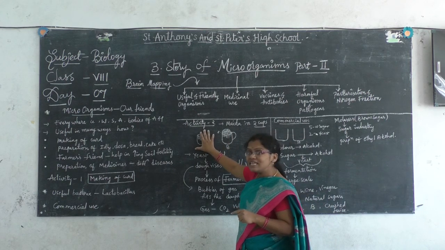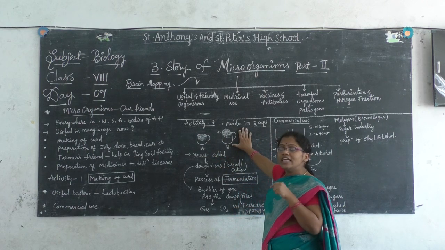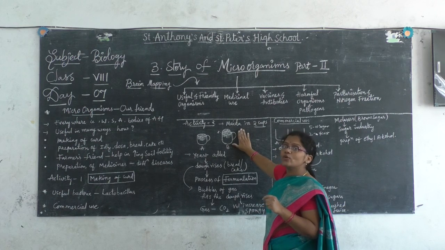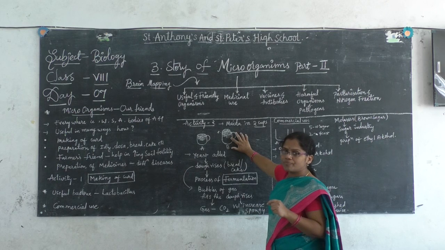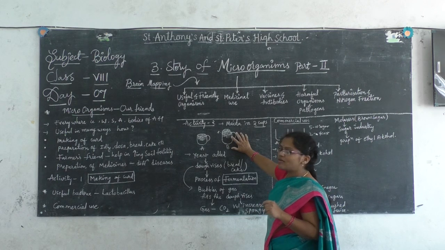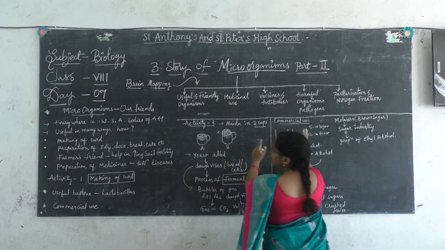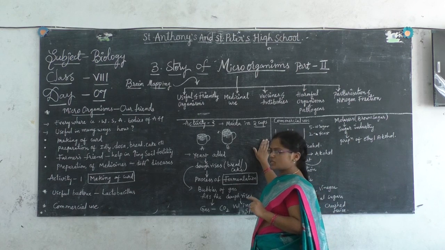I did not add yeast to this. Alright. So I kneaded it with the help of water, made it into a dough, and kept it in a cup. I kept this aside for 5 to 6 hours.